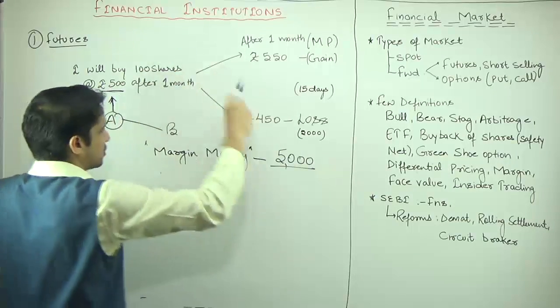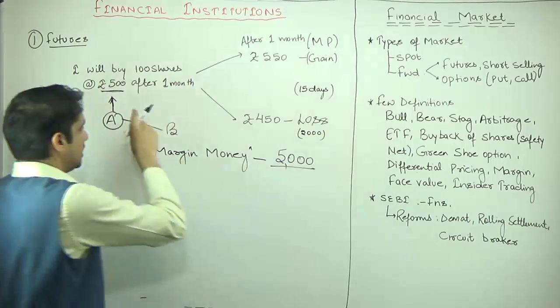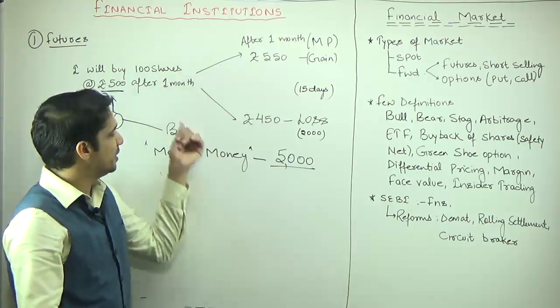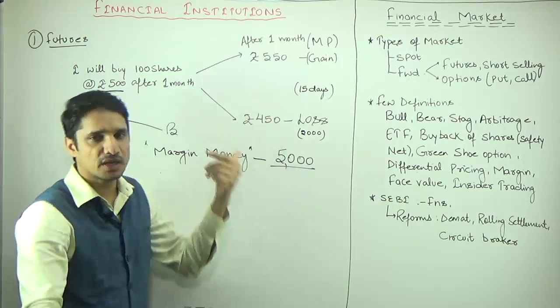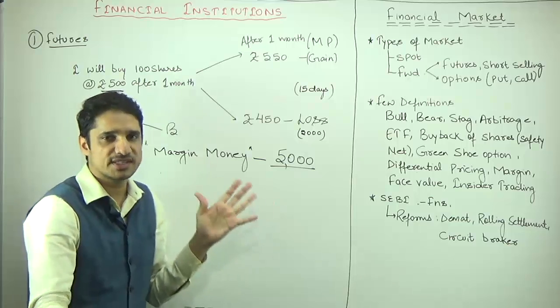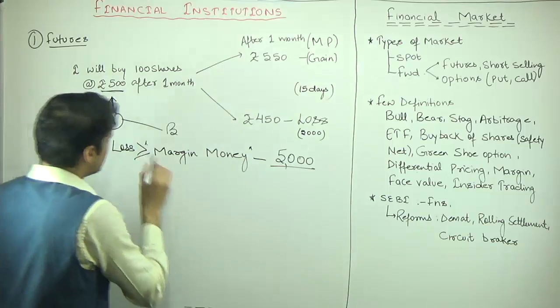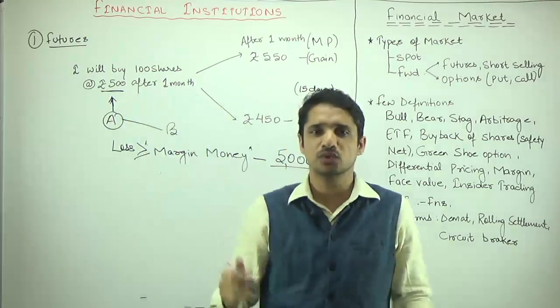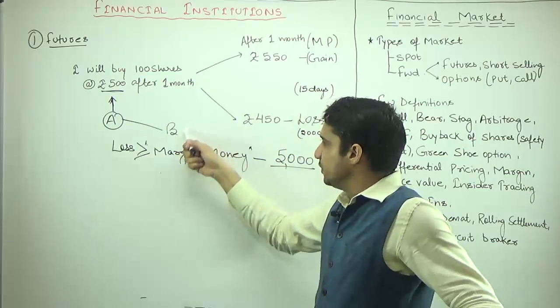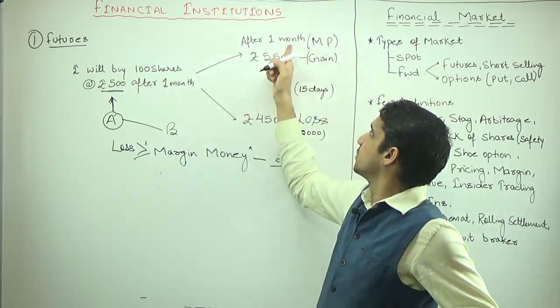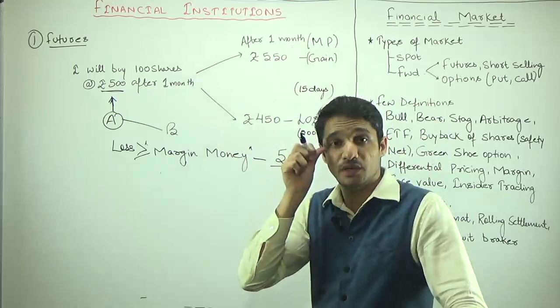So the loss of A now is 5,000 rupees, but A has deposited only 5,000 rupees with B. Now B will execute this particular commitment, whatever the contract was signed. So if your loss becomes more than or equal to the margin money, B will execute this particular contract before the expiry. It means even before the expiry of the 1 month.